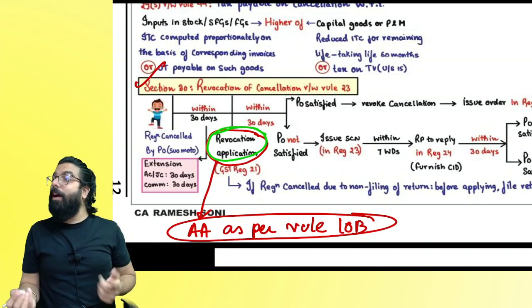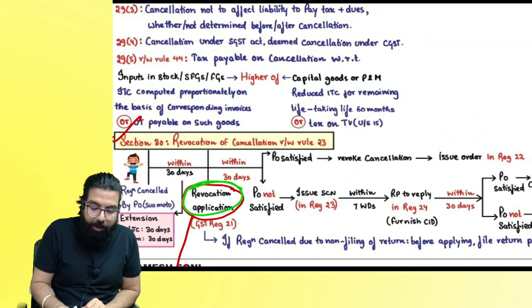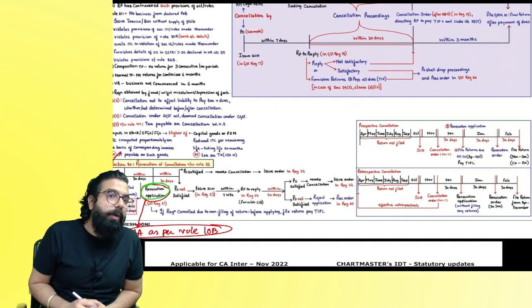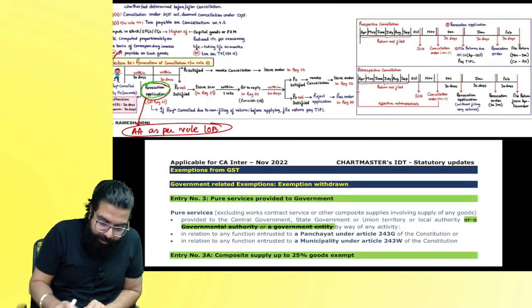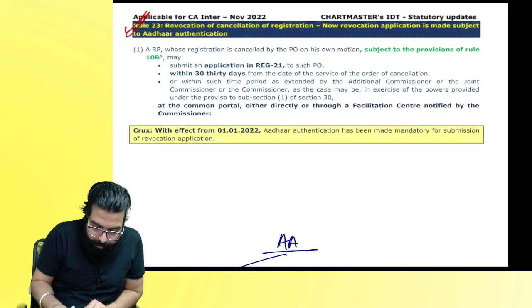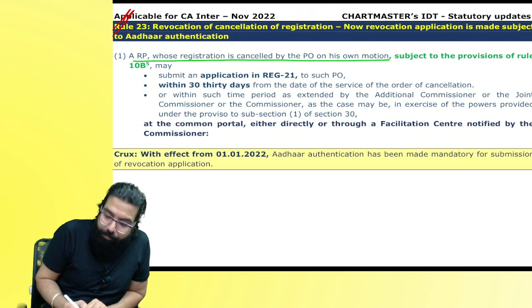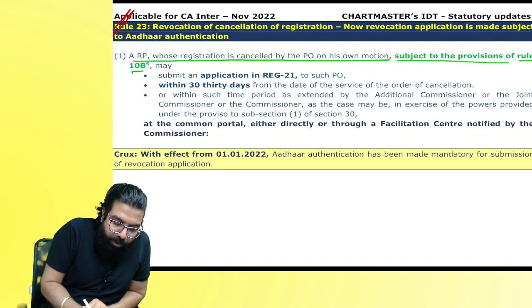That's it, everyone. No Aadhaar, then Aadhaar enrollment slip with those details. Is my point clear to all? Can I go ahead? Next. This is a small amendment. When you are filing the revocation application, see here. When you are filing your revocation application, it says subject to the provision of rule 10B.